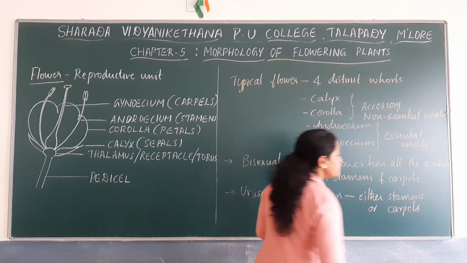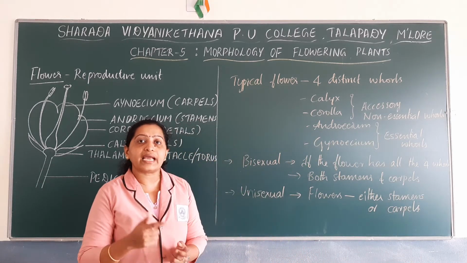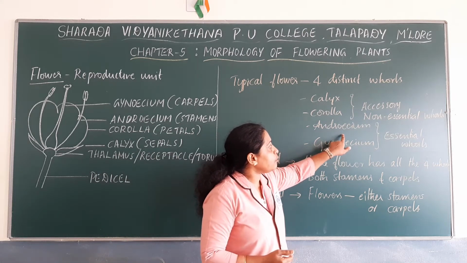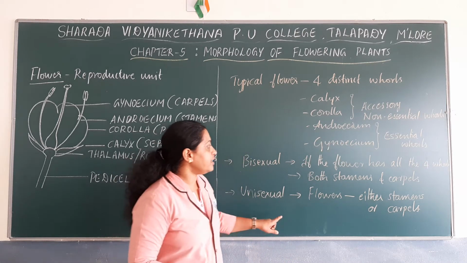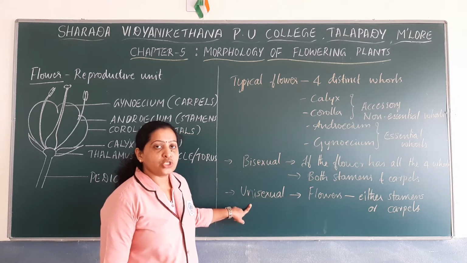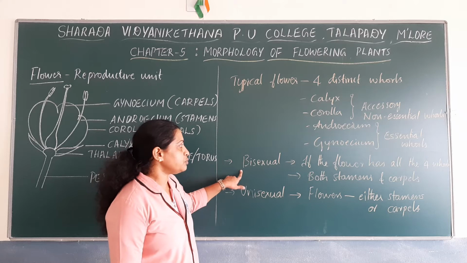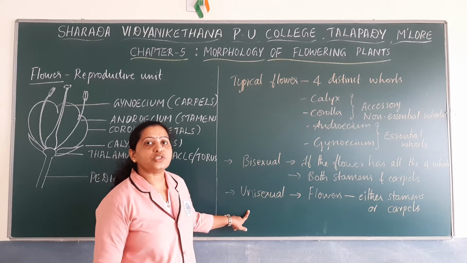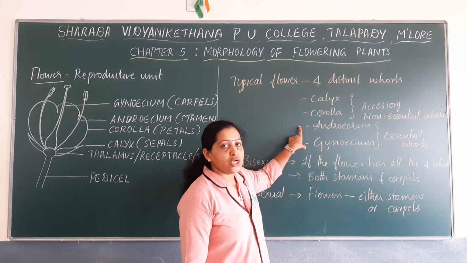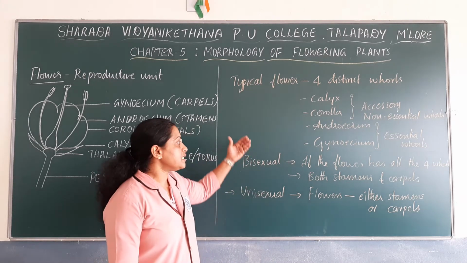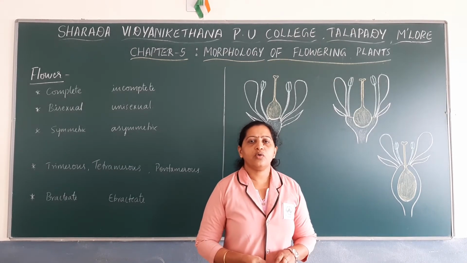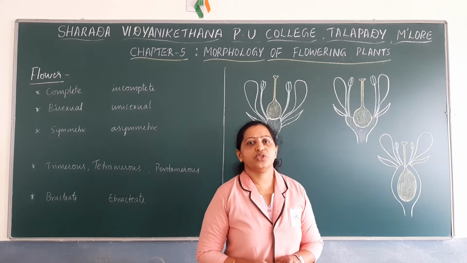So such flowers which lack any one of the reproductive organs, or any one of the essential whorls, having either stamens or carpels, are called unisexual flowers. So flowers can be described as bisexual or unisexual based on the presence or absence of the essential whorls. Next, let us discuss in what way we can describe the flowers. Now let us discuss the description of a flower.